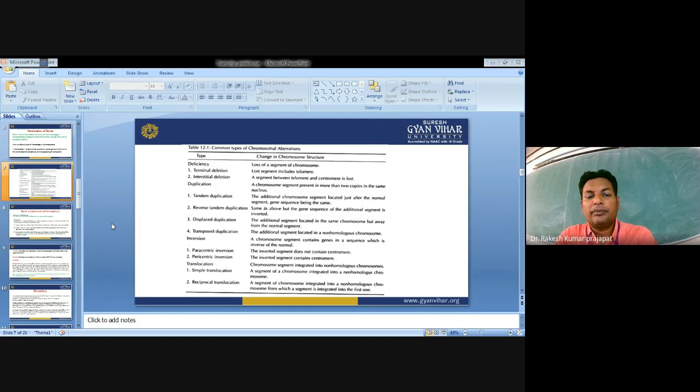Translocation can be simple translocation or reciprocal translocation. Simple translocation means a chromosome segment is integrated into a non-homologous chromosome. Reciprocal translocation means a segment of a chromosome is integrated into the non-homologous chromosome, and a segment of that one is integrated into the first one.